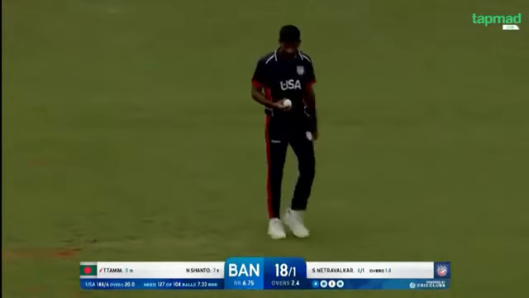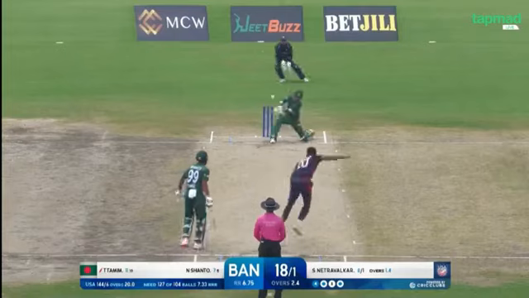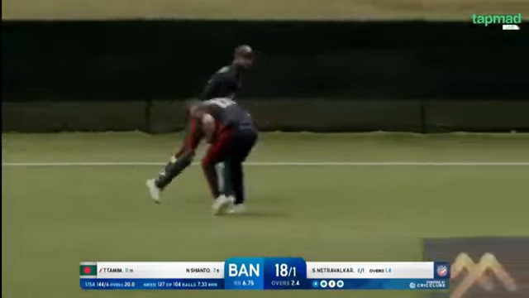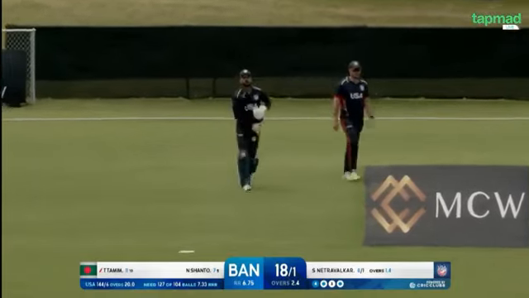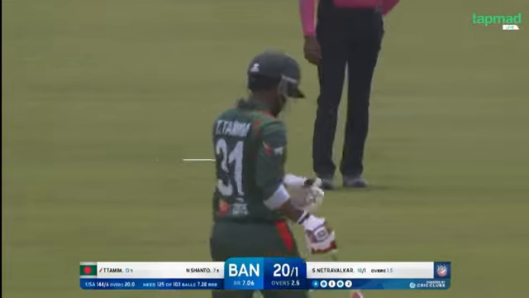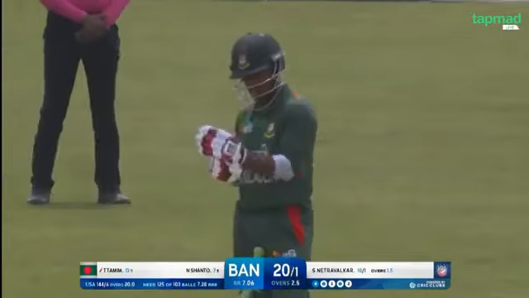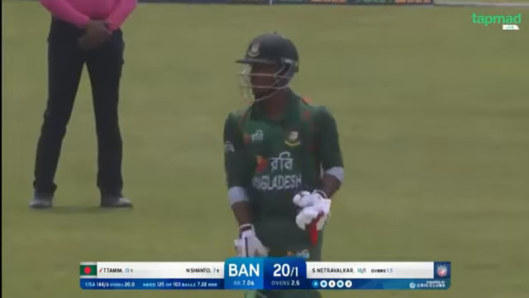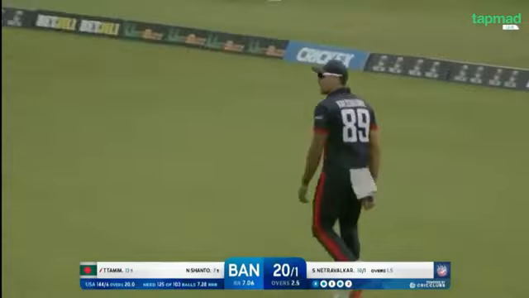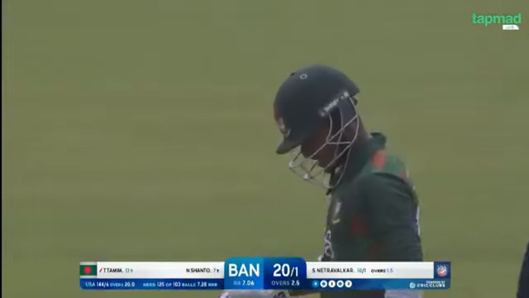Sure they're going to want to see their team on top. Oh, look at that. Lovely scoop. The keeper runs back. The cross. Anang Patel as well. He chased it down. He limited it to very different today. They've taken the attack to... So this was gone for 7 so far. We saw... Oh, Tanzir Hassan. Here from Shadley. And in the end, what should have been... runs to finish us over. Bangladesh 22 for 1.